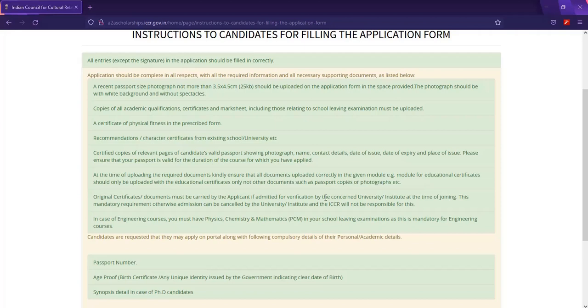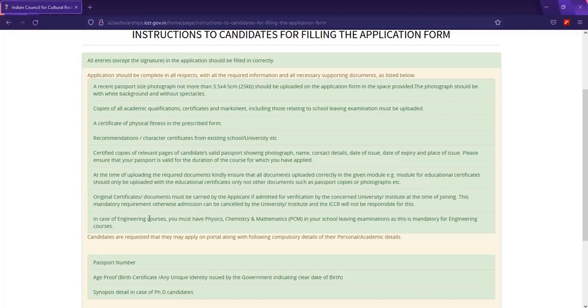They will compare, and if there is any variance or difference from the ones you submitted, take note, there might be consequences, and it may lead to your scholarship being terminated. So be very precise when it comes to documentation, and take it vigilantly.